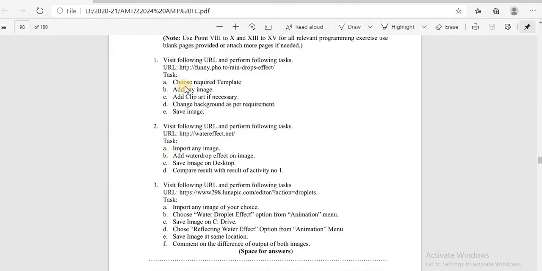On that question, choose the required template. After that, add any image, add clip art if necessary, give the background and save the image.